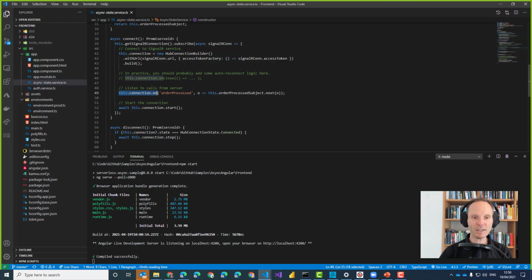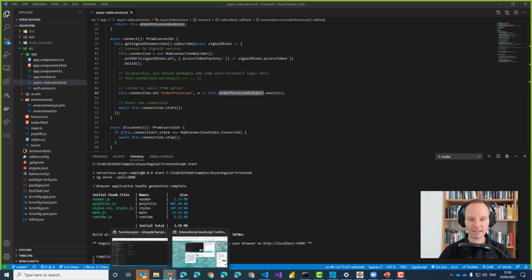And here, this one is the interesting line, because this is the connection on event handling coming from the SignalR connection. This is a so-called hub connection. This comes from the SignalR API, which is nicely implemented in TypeScript, so it's not difficult to implement. It's just a few lines of code. And here, what I do is I take this incoming SignalR message and pipe it into an RxJS subject so that my entire Angular application can respond to it and maybe print a nice notification on the screen. This is what this application does. Let's see if it works.